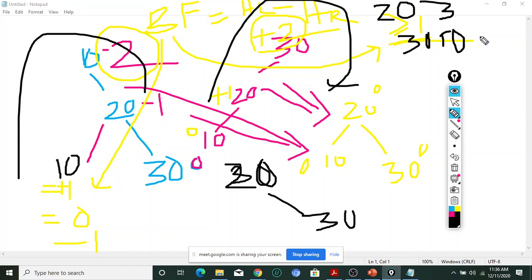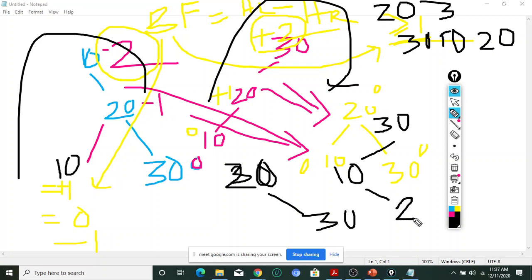This combination is possible. So 30, 10, 20, draw it. 30 is here, then 20 is here, 10 is here. Is this combination understood?